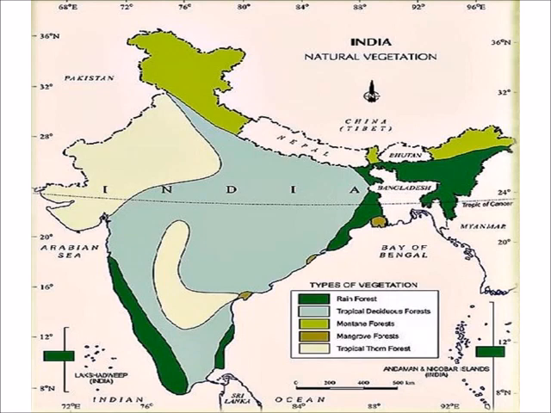Natural vegetation of India is divided into 5 regions. Number 1, tropical evergreen forest or rainforest. Ebony, teak, rosewood are grown here. Tropical deciduous forest: sal and sandalwood are grown here. Thorn forest: short shrubs like cacti and palm are grown here. Montane or mountain forest: sal, cinnamon, olive, oak, fir are grown here. Tidal or mangrove forest: sundari trees and coconut trees are grown here.